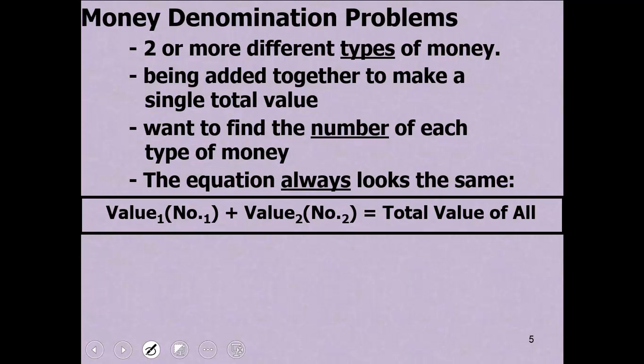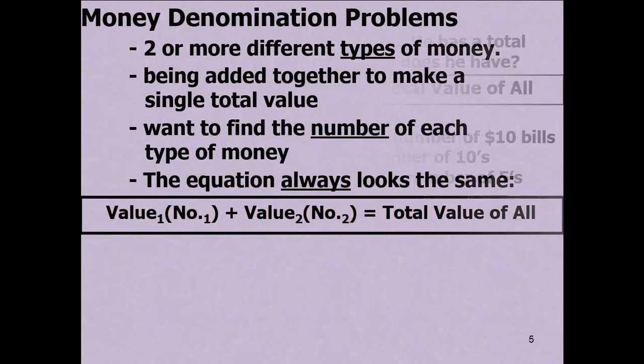Two different types of money are added together to make a total value, and you want to find the number of each type, the number of coins or bills. The equation always looks the same: the value of your denomination times the quantity you have, plus the value of your second denomination times the number you have, set equal to the total value. So we're making equations.